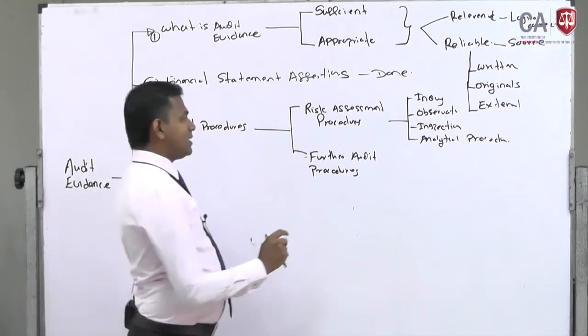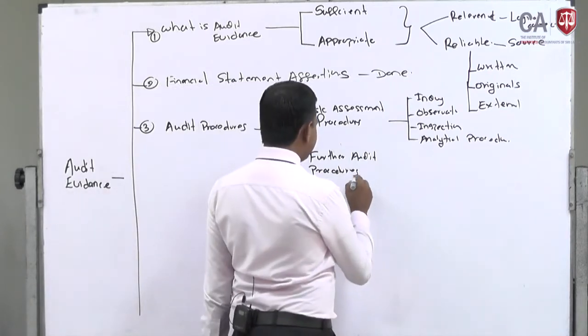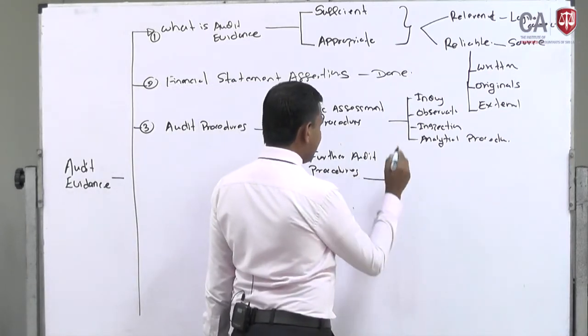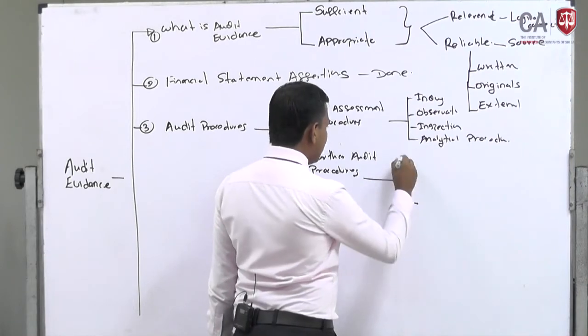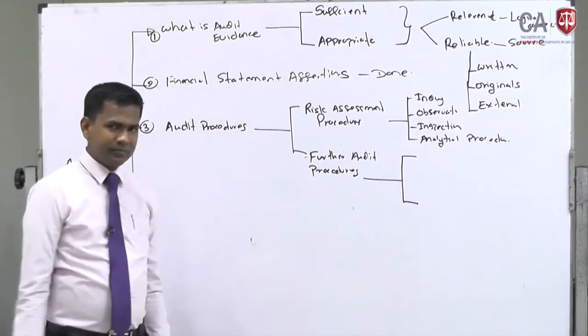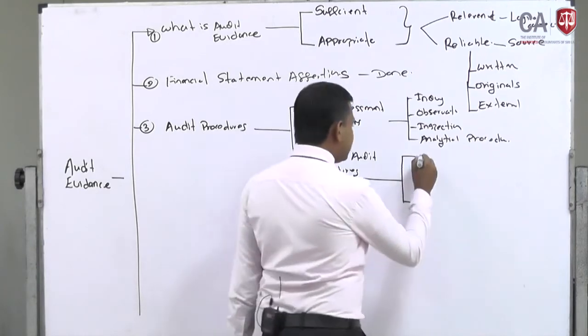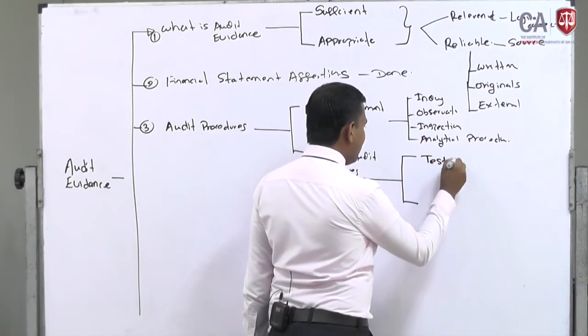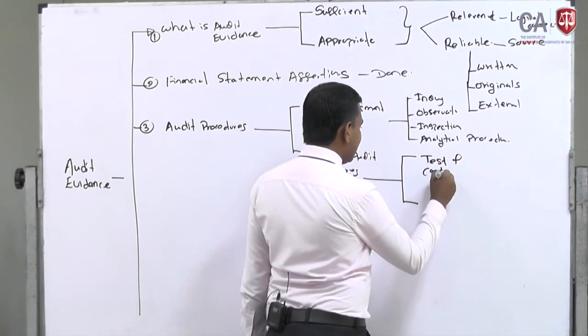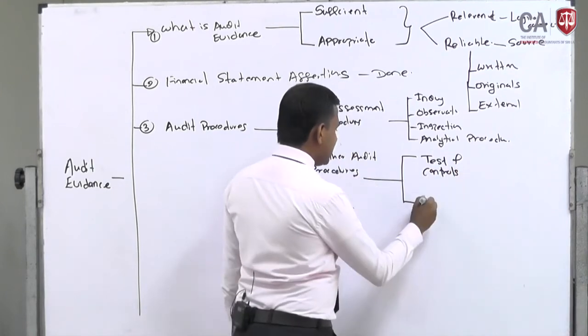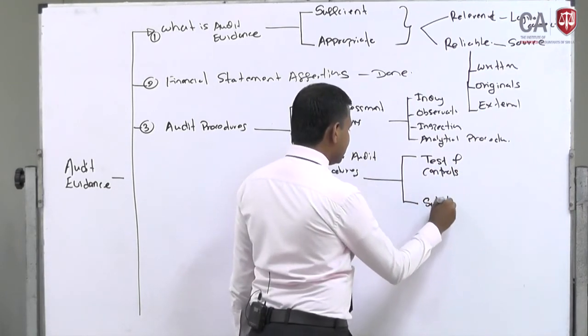The further audit procedures basically divide into 2. One is test of controls, the other is substantive procedures. Can you remember?